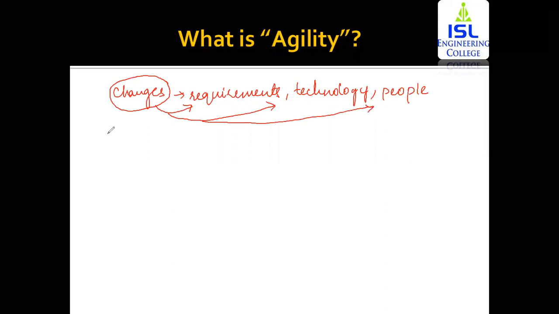Now, we have already discussed the different assumptions for agile process models. Within these assumptions, the first assumption is it is difficult to predict which requirement is going to persist and which one is going to change.